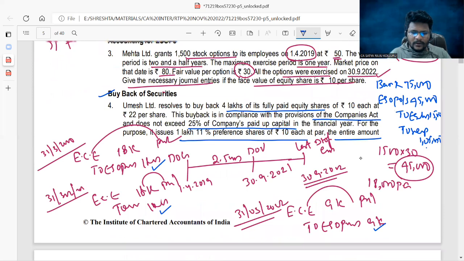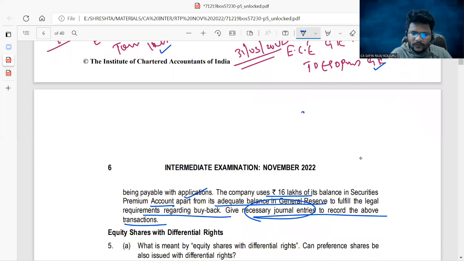One thing, guys, let me know the total number of shares bought back, 4 lakhs. Am I right? Out of the 4 lakh shares bought back, the face value, the worth, was 40 lakhs. Face value of the shares bought back, 40 lakhs. Out of this 40 lakhs, through fresh issue, 10 lakhs.